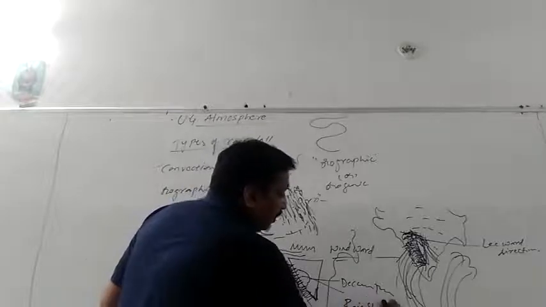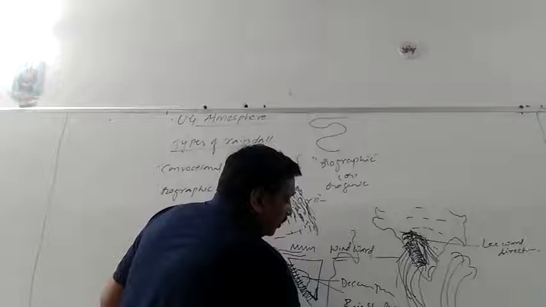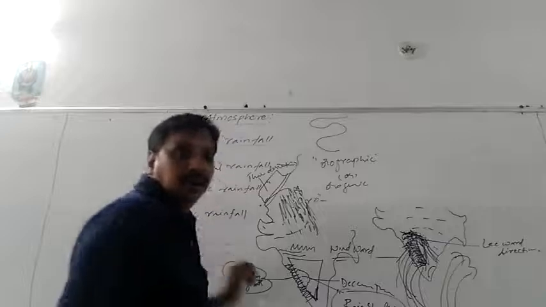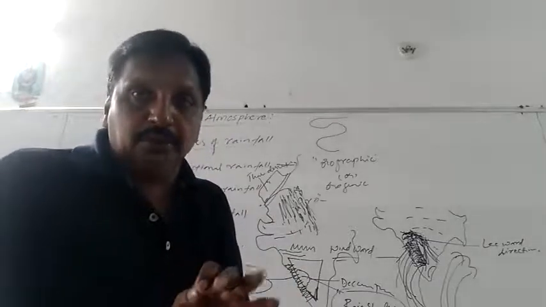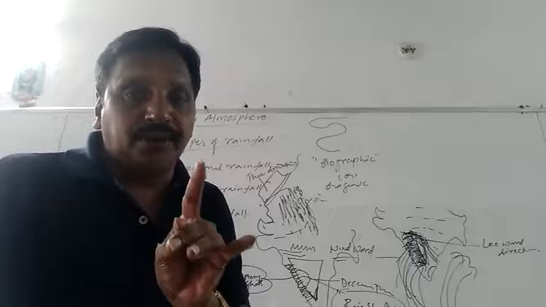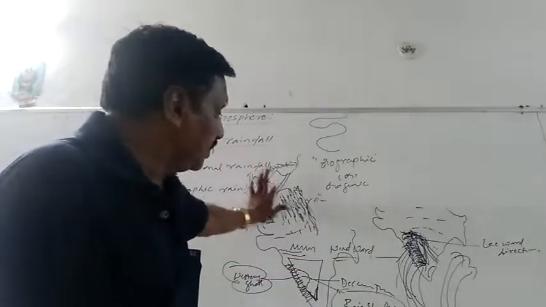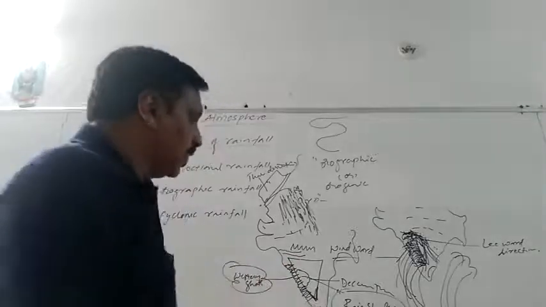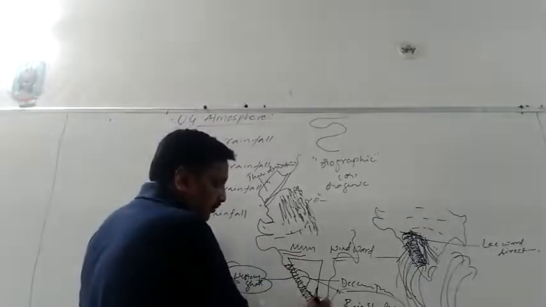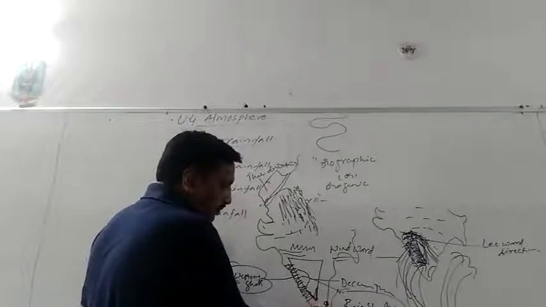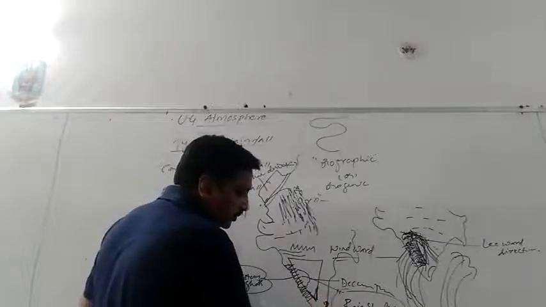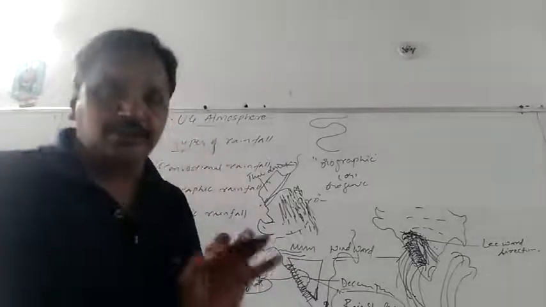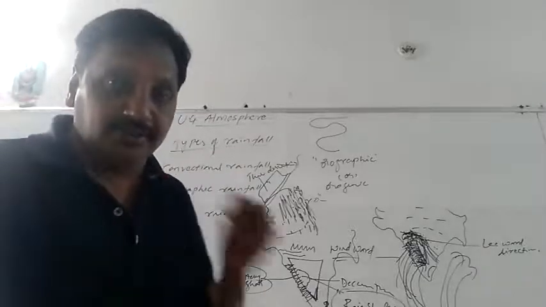In a map pointing, it may be asked: point any rain shadow region of India. You can point Thar Desert, or the central part of the Deccan Plateau, or the Coromandel Coast here, the Tamil Nadu coast. This is the Coromandel coast. The Tamil Nadu coast is called the Coromandel coast. You will come across these things again in class 10 also.